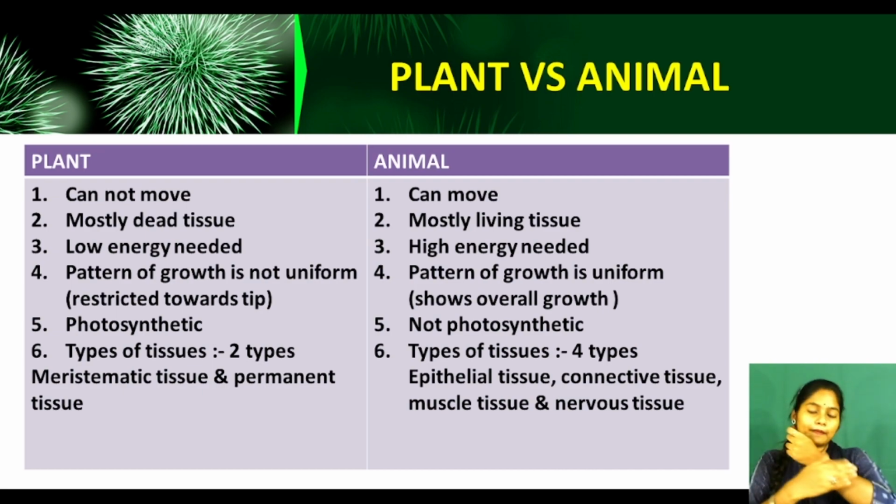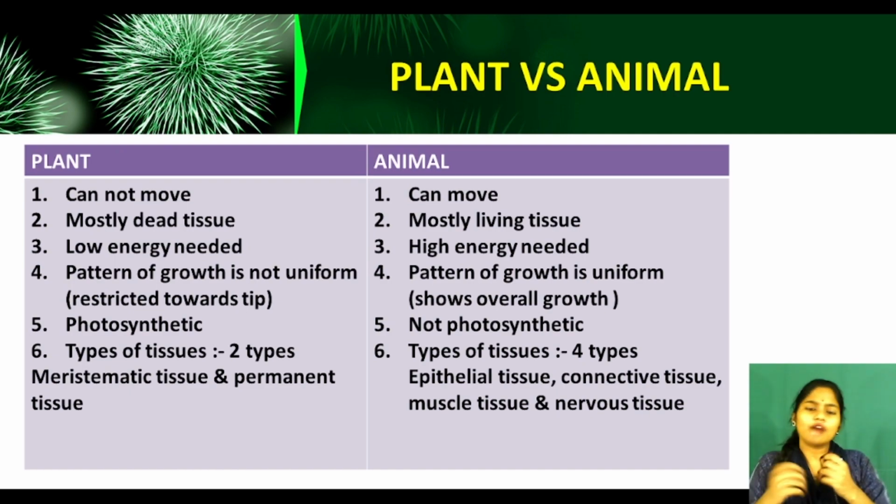But animals, see, my skin is soft. We have living tissues. Now see, plants need lower energy. Why do plants need low energy? As I have told you, they cannot move. But animals need to find food. They have to go from here to there to find their food. For example, a tiger is very hungry. It needs food, right?